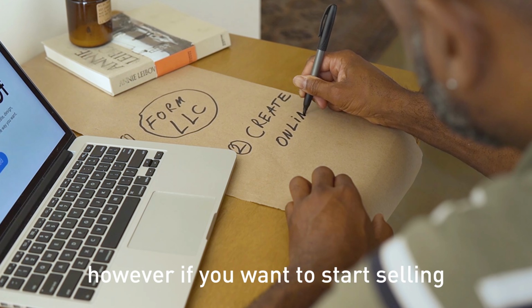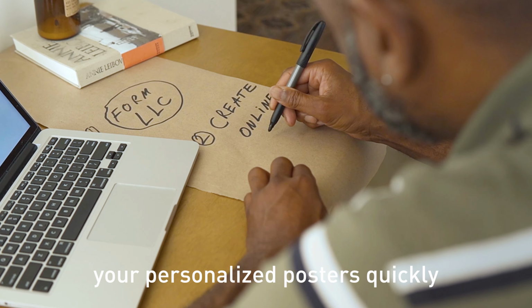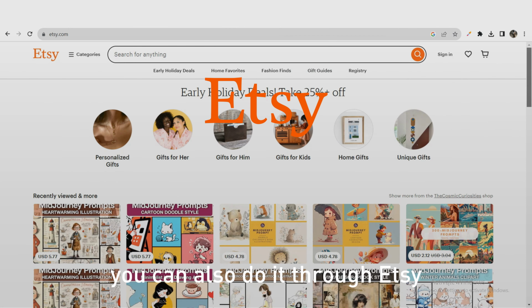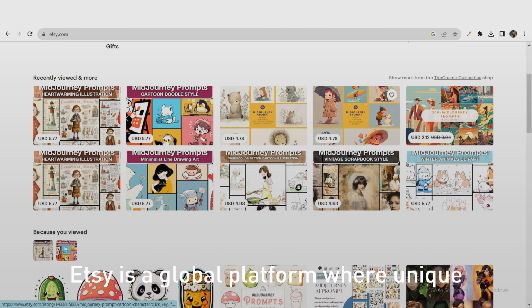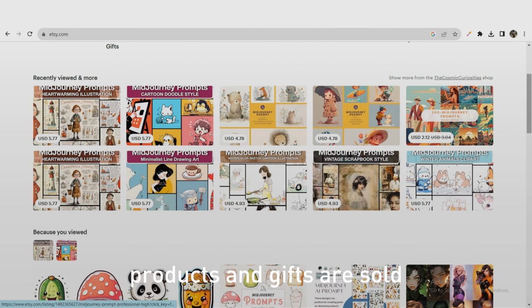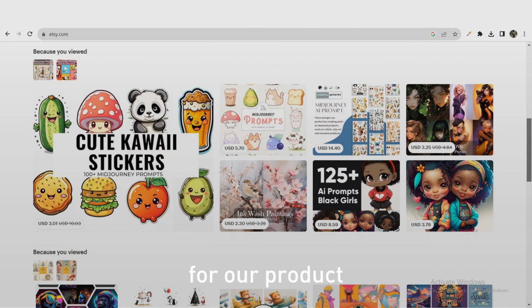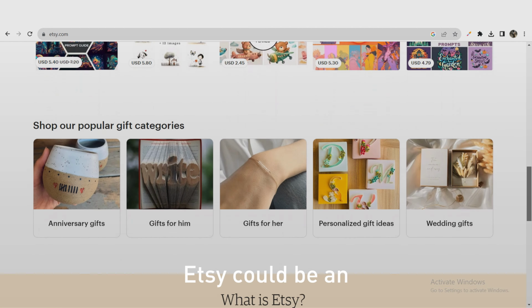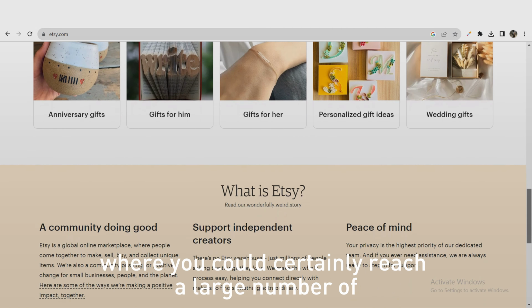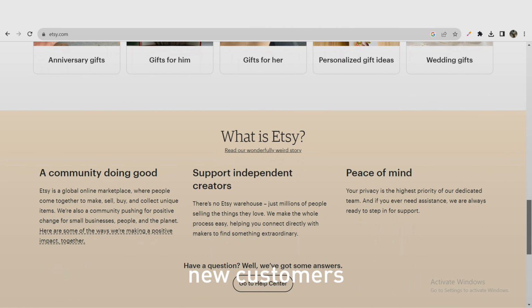However, if you want to start selling your personalized posters quickly and with less effort, you can also do it through Etsy. For those who don't know, Etsy is a global platform where unique and creative items, products, and gifts are sold, making it a perfect fit for our product. Even if you have your brand, Etsy could be an additional source of income where you could certainly reach a large number of new customers.